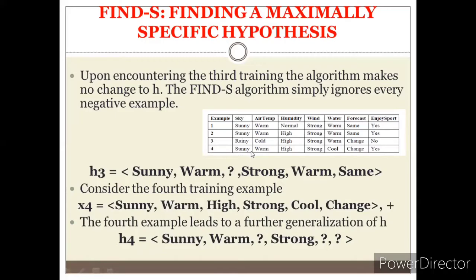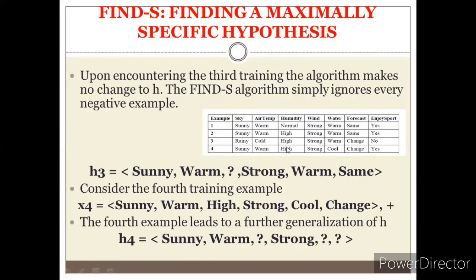Now let us go for the fourth instance. What we have is sunny, warm, high, strong, cool, change. Now if you observe here, there are two changes from the previous hypothesis. This is H3. If you observe in H3, sunny is same, warm is same. Question mark is general, so there is no problem in this; humidity can be either high or normal. Strong is same, but warm is changed to cool and same is changed to change.